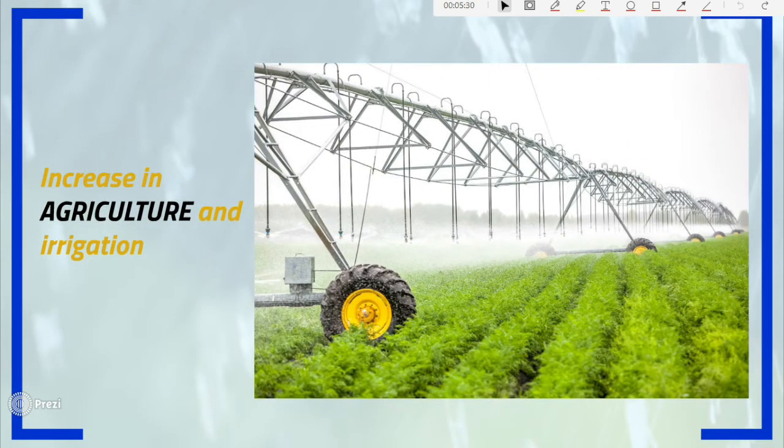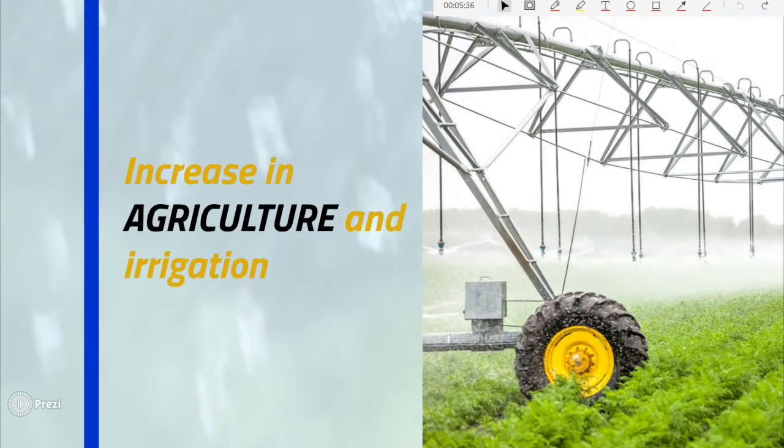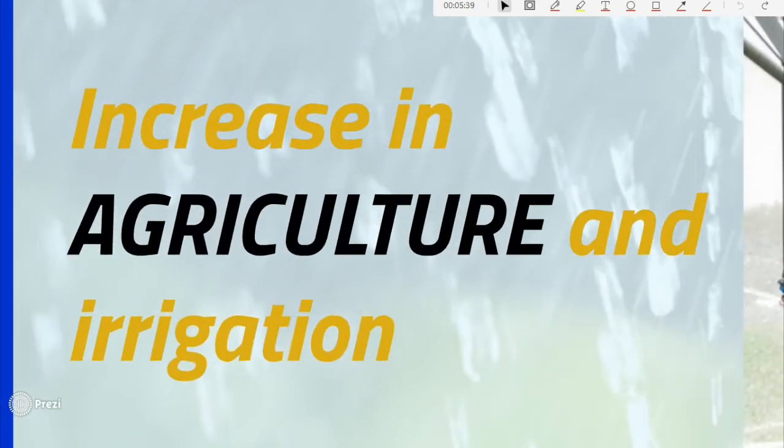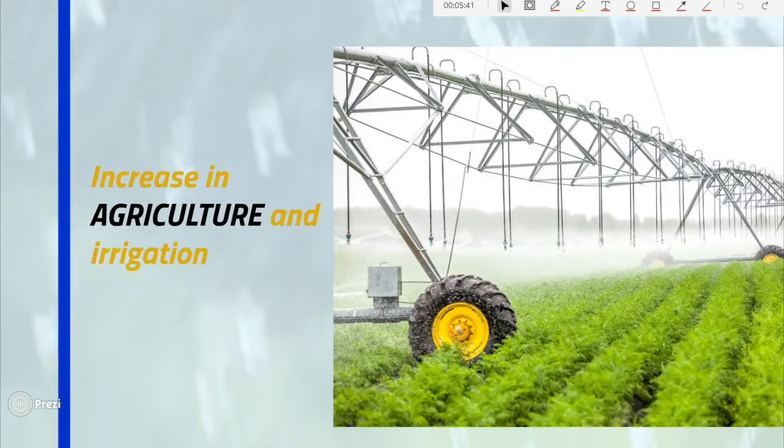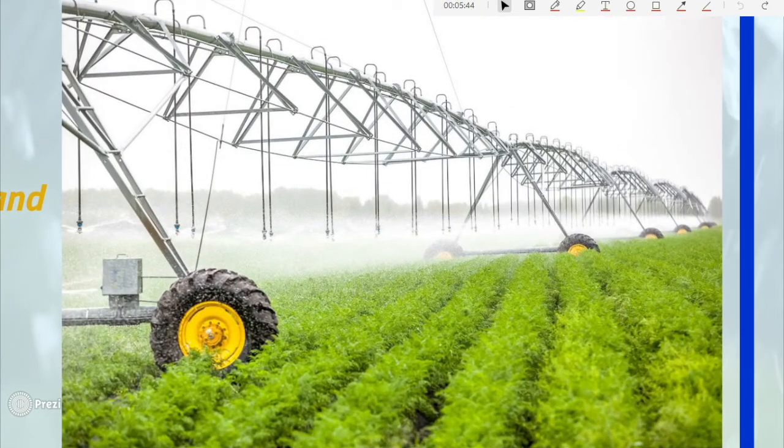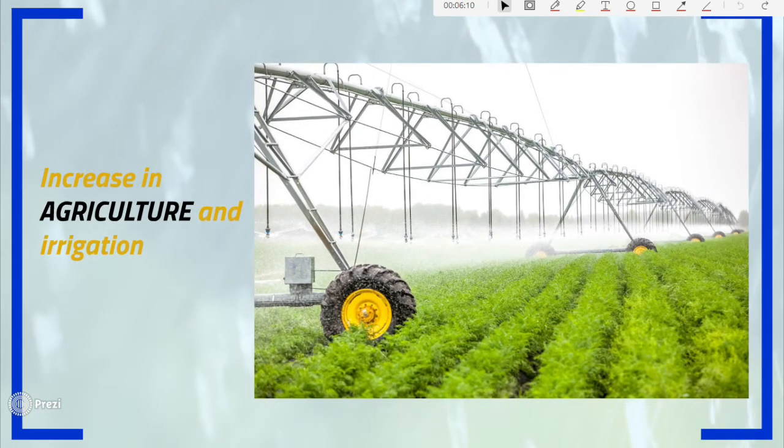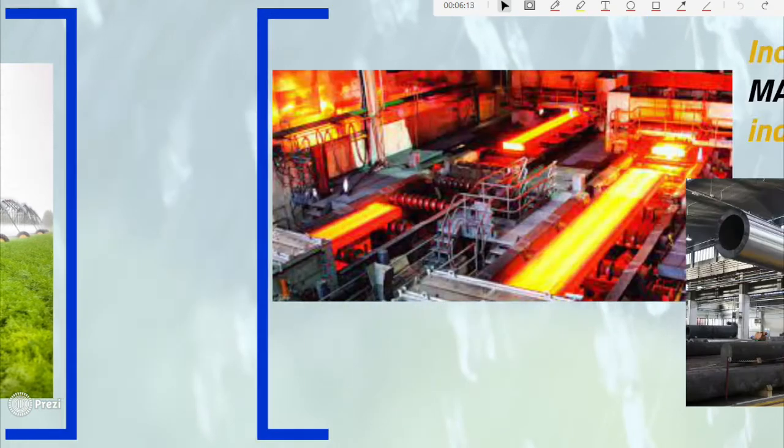Point number three is the increase in agriculture. That means there is a lot of demand for water for irrigation, and especially with technological advancement, there are machines, for example, the center pivot irrigation system that takes so much water. And when we couple that with the increased population, it means that there is a lot of demand for food each and every day, and therefore agricultural production has to be stepped up. And this is increasing the demand for water, which is bringing in water shortage.